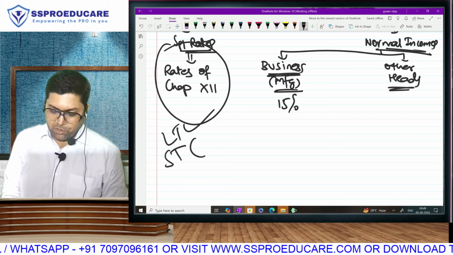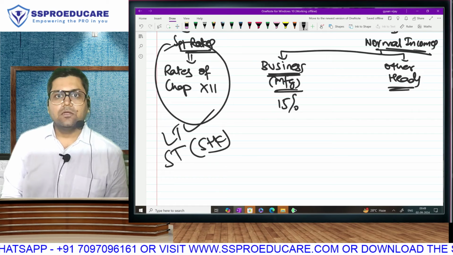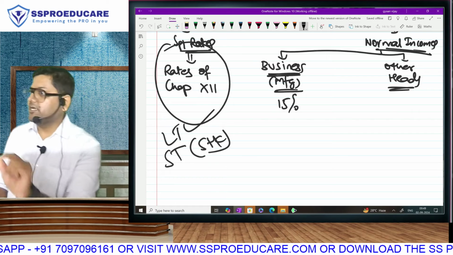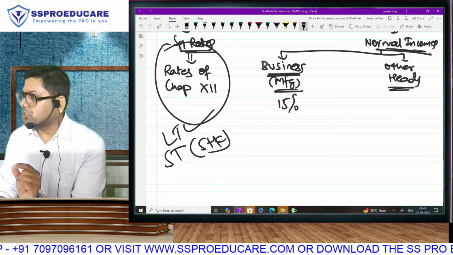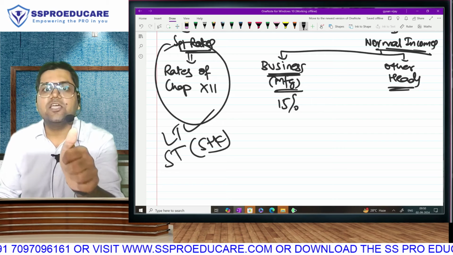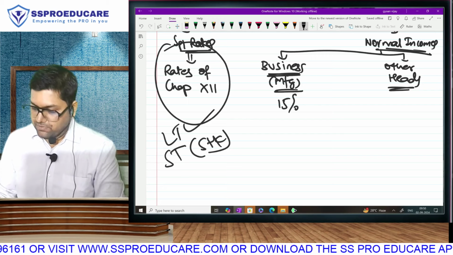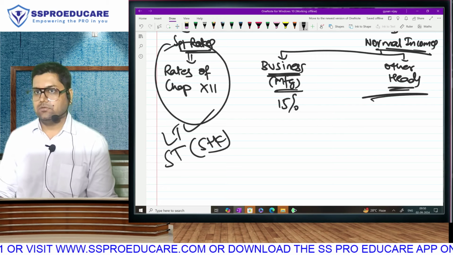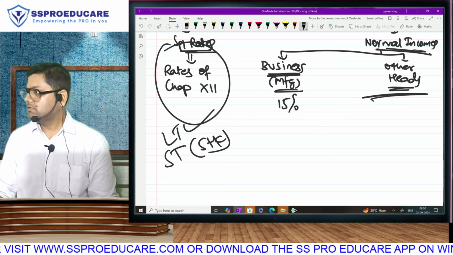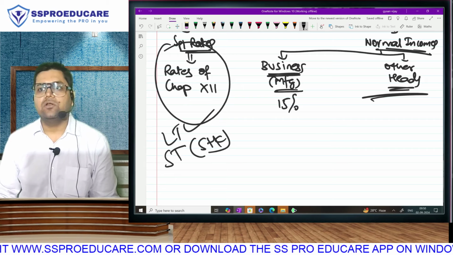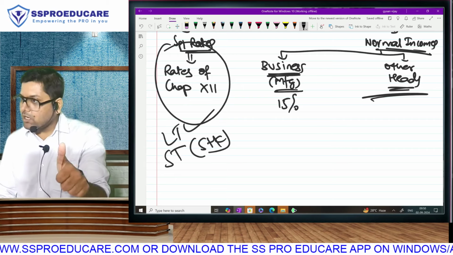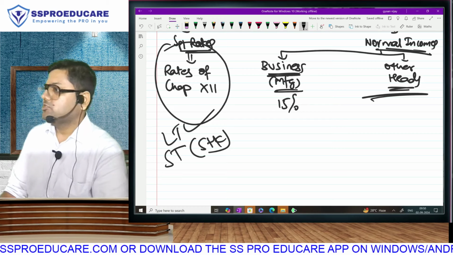Short term will come here only if it is stock market. There is special rate only for stock market ka short term. If it is sale of jewelry, land, building, which is short term, that will also come here. Special rate is prescribed only for all long term capital gains, and short term capital gain from stock market.